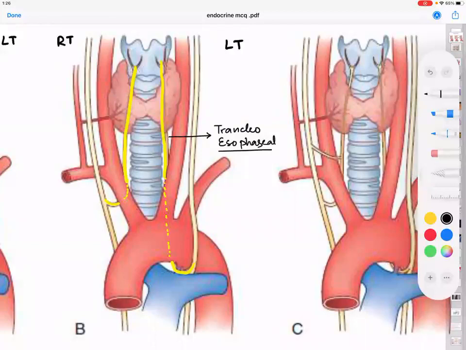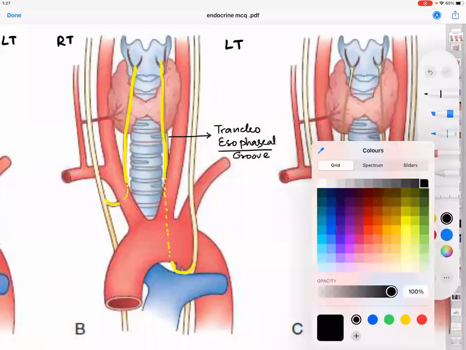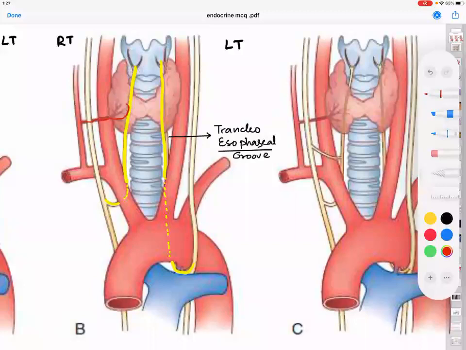After it hooks, the nerve passes through which groove? So the nerve passes through the tracheo-esophageal groove and then comes in relationship with what artery? As you can see in this picture, comes in relationship with what artery?